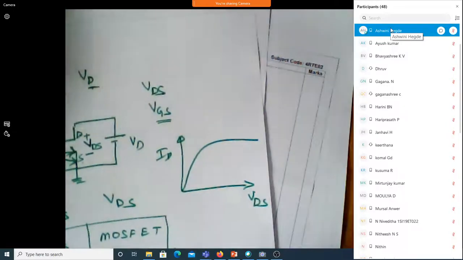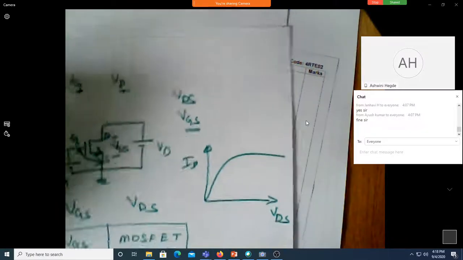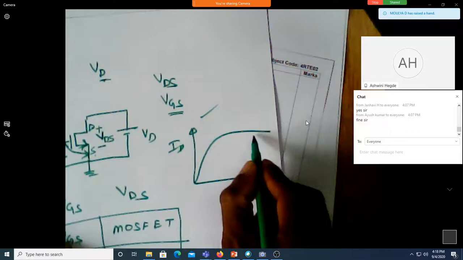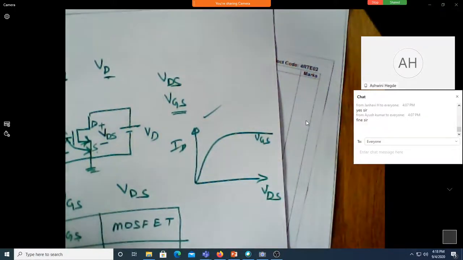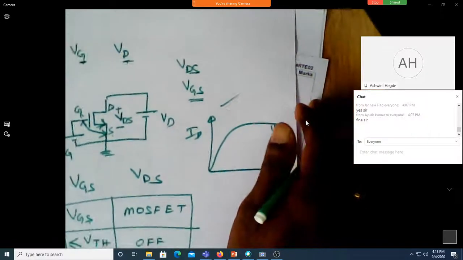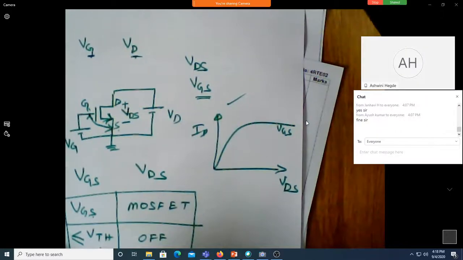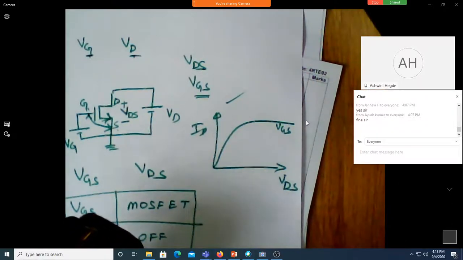Okay, Ashwini Hegade. Now in the morning we did this characteristics, correct? So what was VGS kept, was it less than VTH or more than VTH? It was more than VTH. If it is less than VTH, what happens? What will the current be? It will be constant.